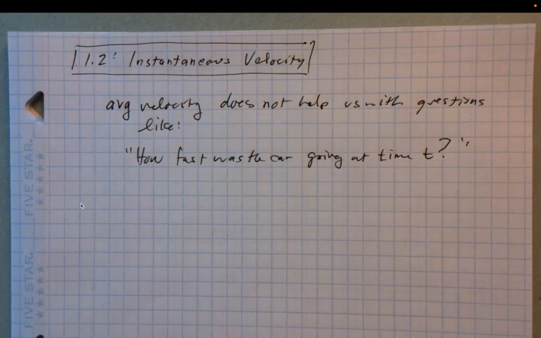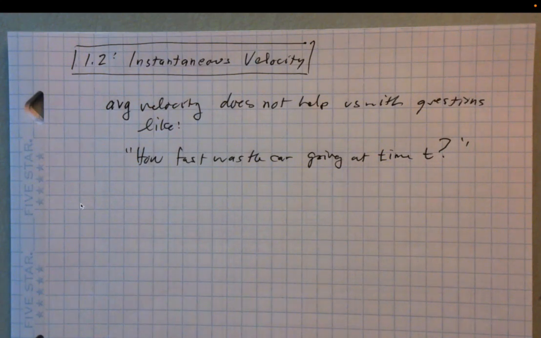The best average velocity can do is take some interval of time and figure out what the average velocity was over that interval. Now notice, there are really infinitely many ways that an average velocity can be resolved with instantaneous velocity.